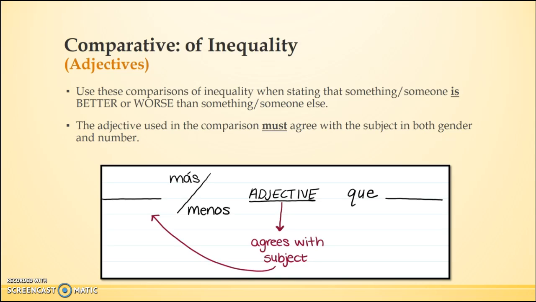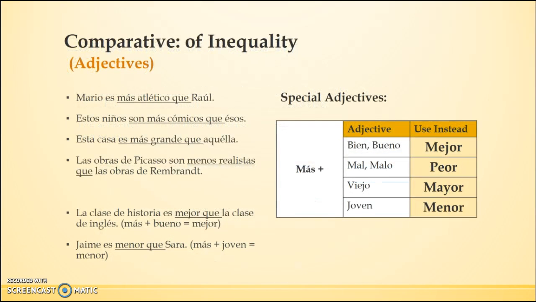The structure is going to look somewhat like this. Object A is, so you'll have a verb, más or menos, adjective, that's your comparison, que, and then you'll have your second object or your second person. So let's look at this in context.